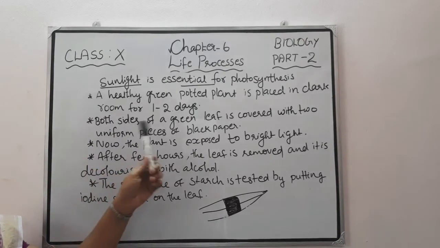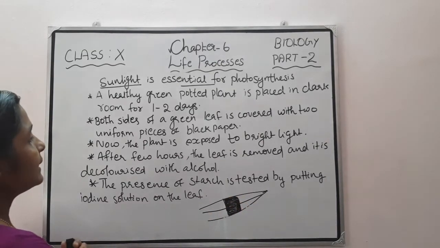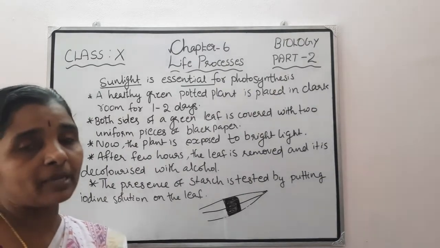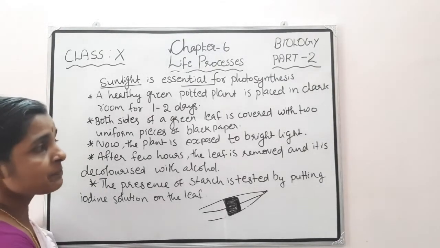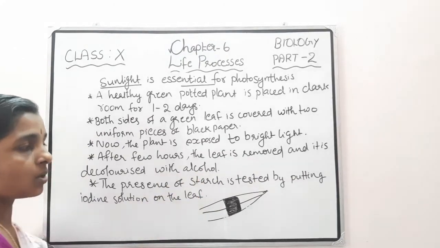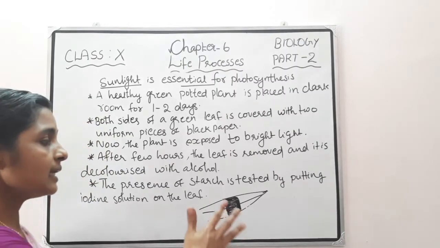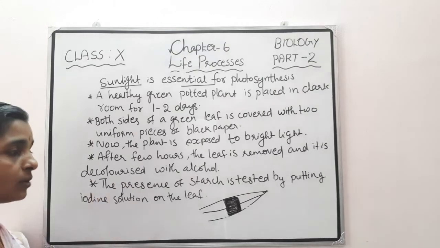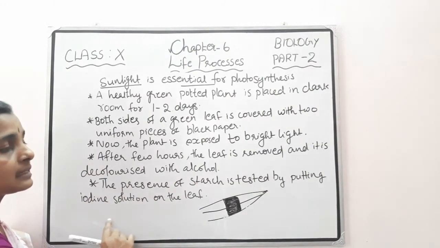Then both sides of the green leaf are covered with a uniform sheet of black paper. Now the plant is exposed to bright light. So what happened then? If a plant is getting bright light, it will photosynthesize. Then after a few hours, the leaf is removed and is decolorized with alcohol. When we dip this leaf in the alcohol solution, the green color will be removed from those areas. Then again put the same leaf in iodine solution for the starch test.